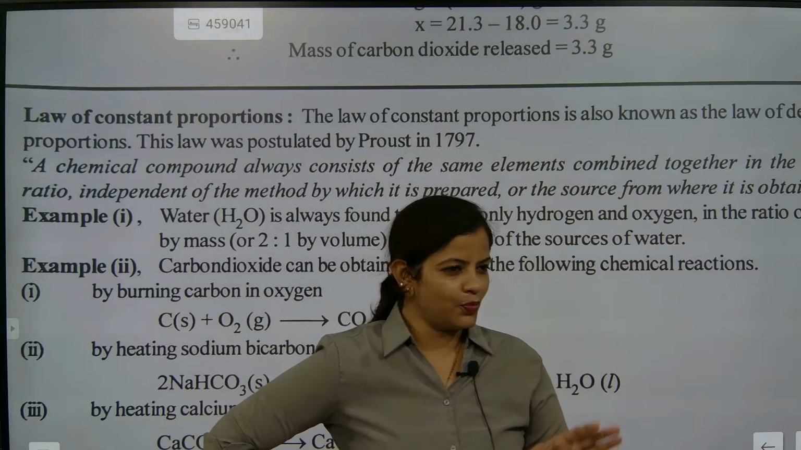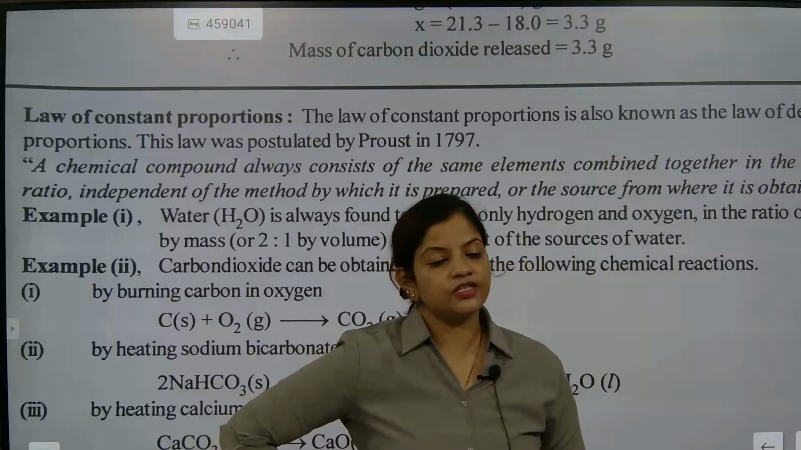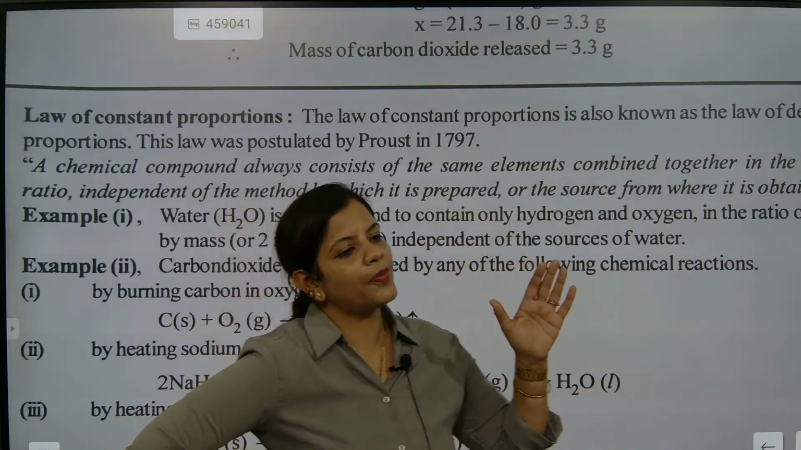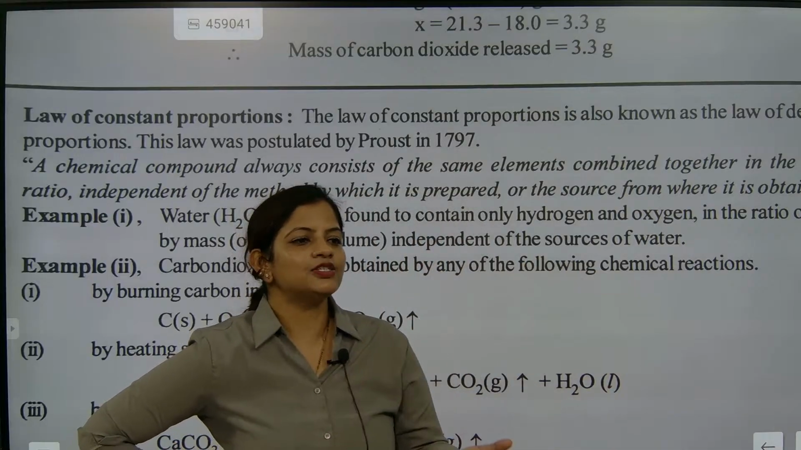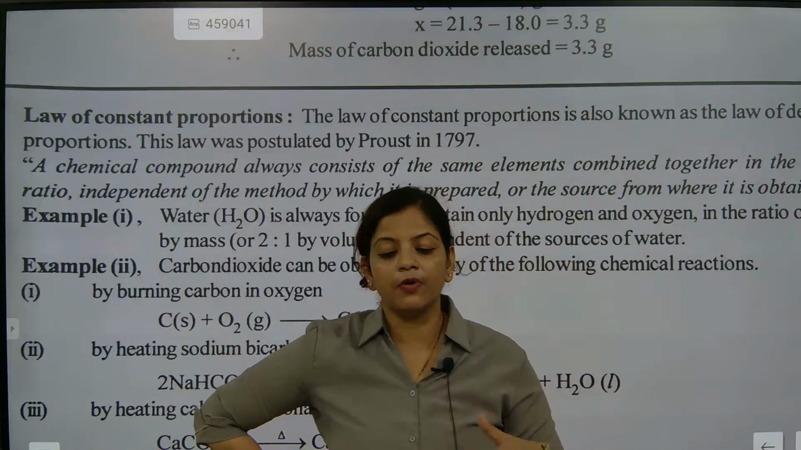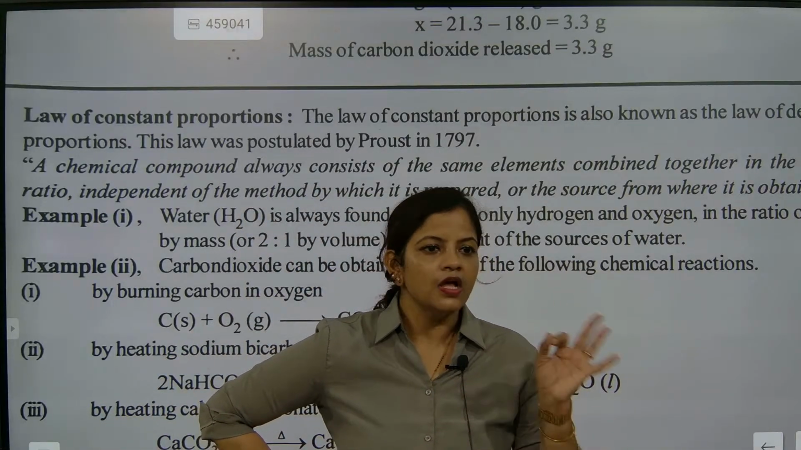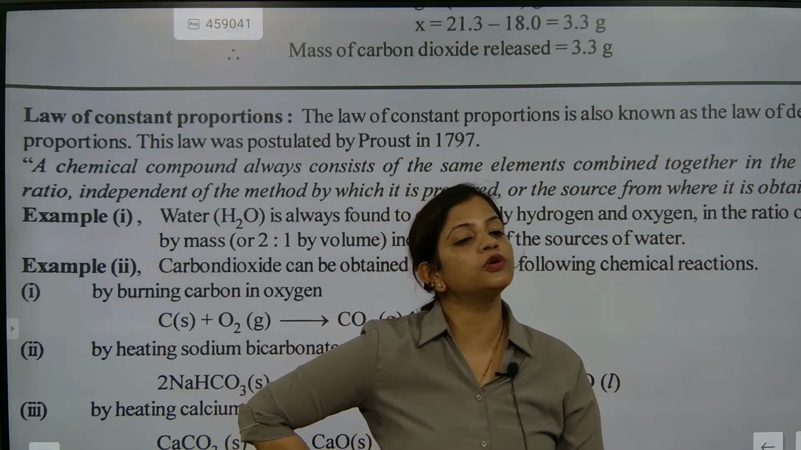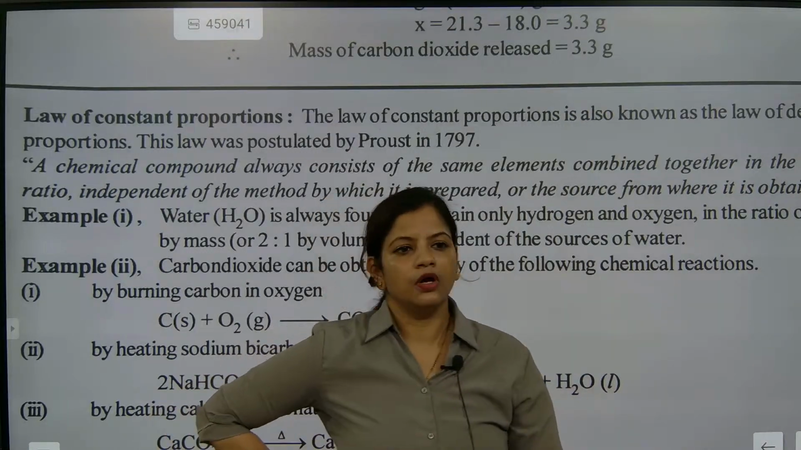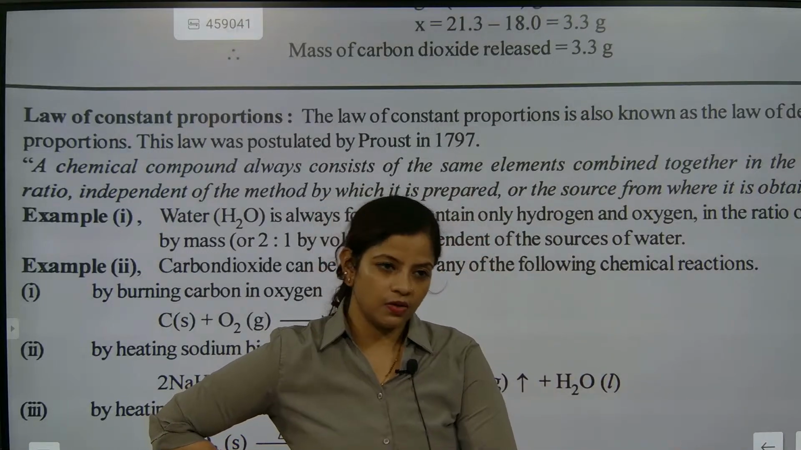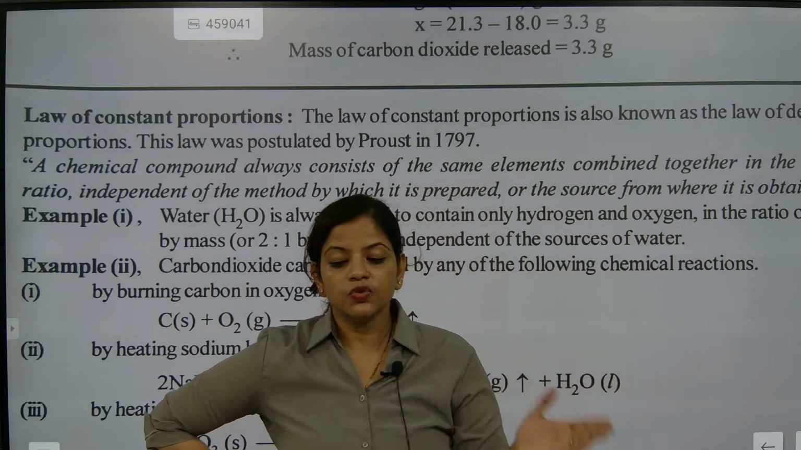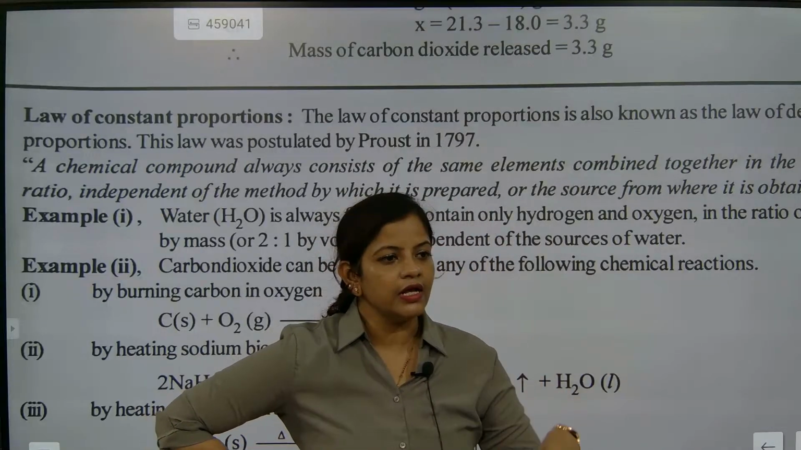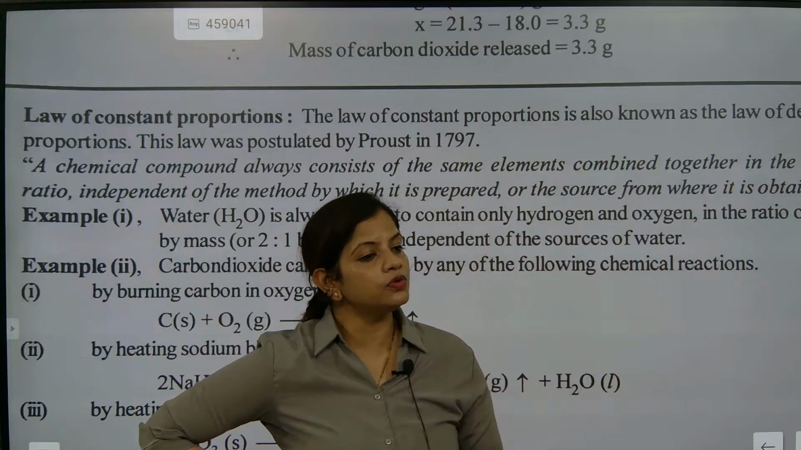Understood or not? So the proportion is not going to be changed. When they say the proportion is fixed, it means we cannot change it. When we are talking about the water molecule, it is H2O, correct? H2O2 is hydrogen peroxide, which is different. Hydrogen peroxide is different and H2O is different. Are you understanding that?